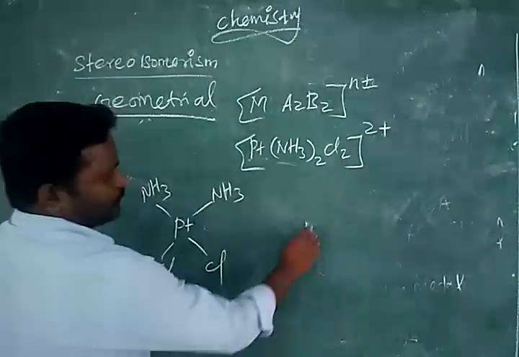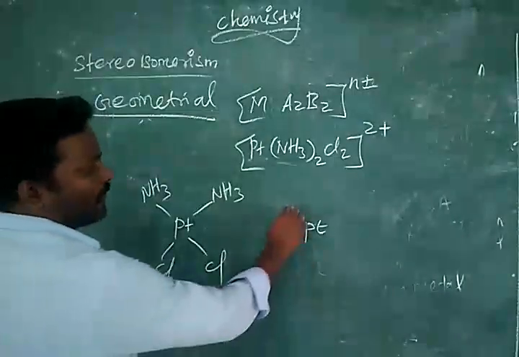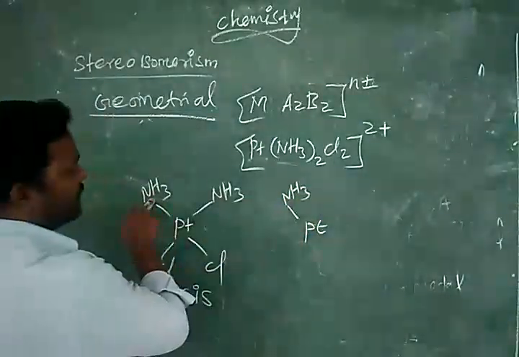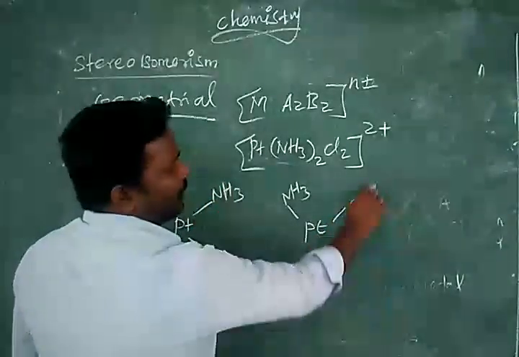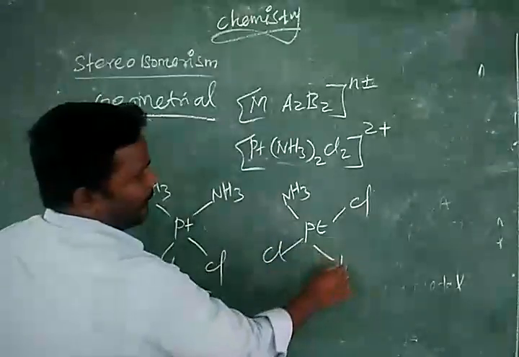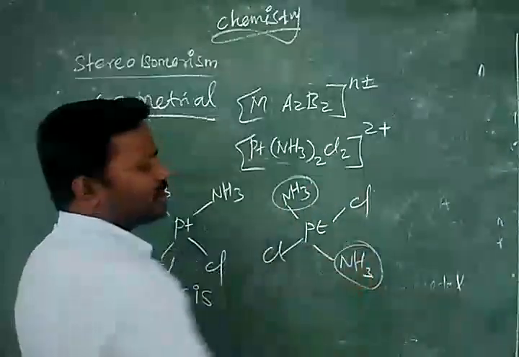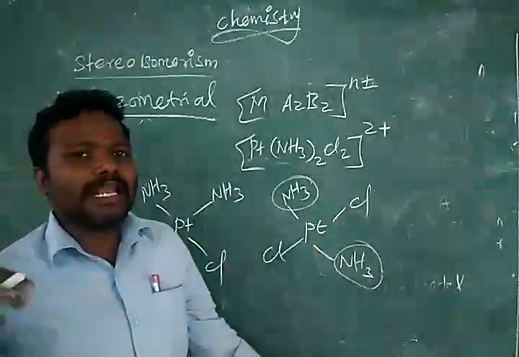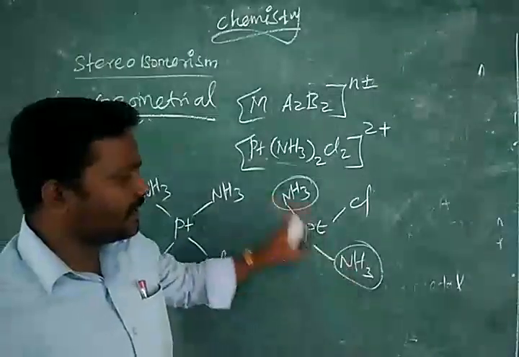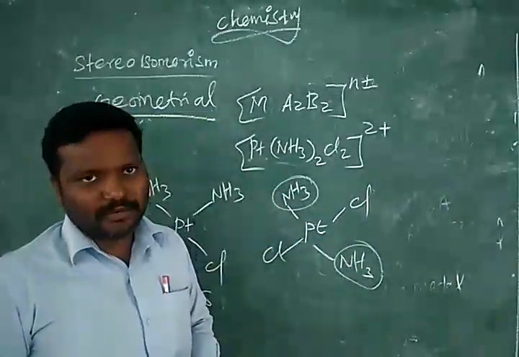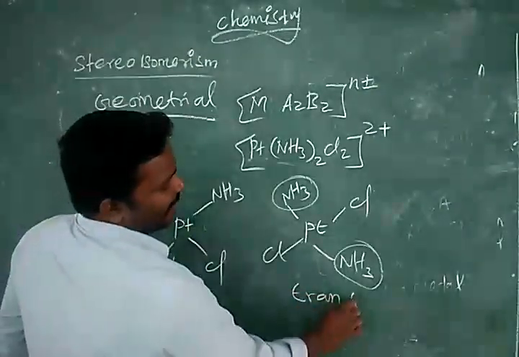Next, the same compound, how do you write the trans form? One side, you take the NH3. Now you exchange the position of this NH3 and Cl. We will get the trans isomer. See that NH3 groups are present at diagonally opposite positions. That means NH3 is present in the opposite direction, opposite position. This form is called trans isomer.